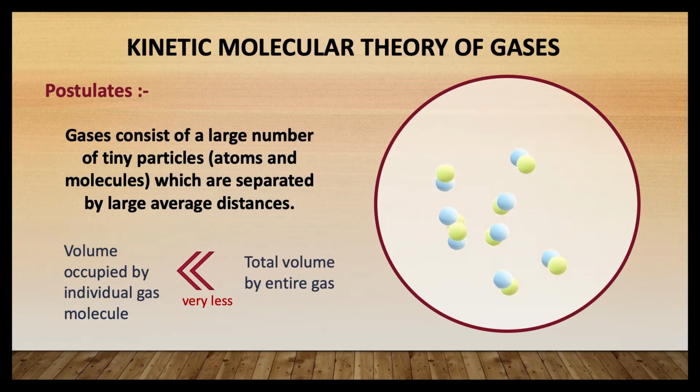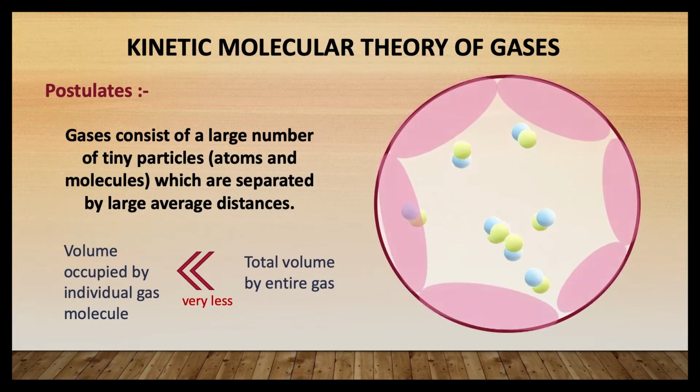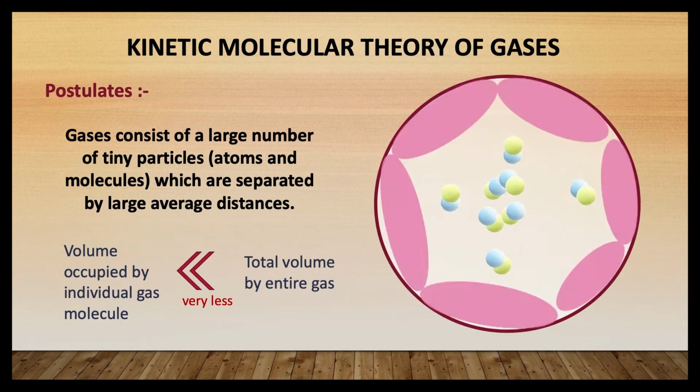First and foremost postulate is that all gases consist of a very large number of minute particles called molecules. These molecules are extremely small in size and are separated by large distances, due to which most of the volume the gas occupies consists of empty space. Thus, the actual volume of the gas molecules is negligible as compared to the total volume occupied by the gas. And this observation also means that the volume occupied by the individual gas molecule may be ignored.